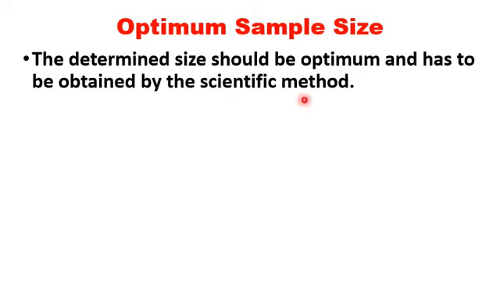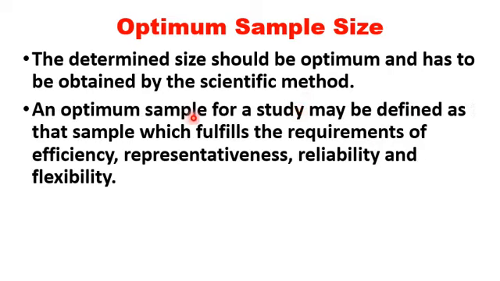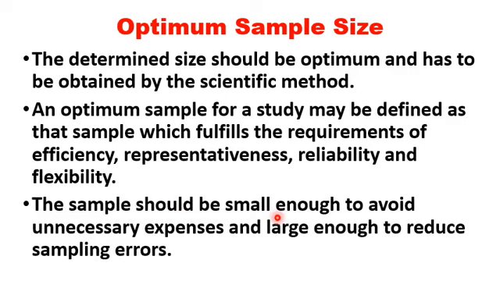The determined sample size should be optimum and has to be obtained by the scientific method. An optimum sample for a study may be defined as that sample which fulfills the requirements of efficiency, representativeness, reliability and flexibility. So those samples which ensure efficiency, representativeness, reliability and flexibility is called optimum sample size. The sample should be small enough to avoid unnecessary expenses and large enough to reduce sampling errors. That means the sample size must be optimum.